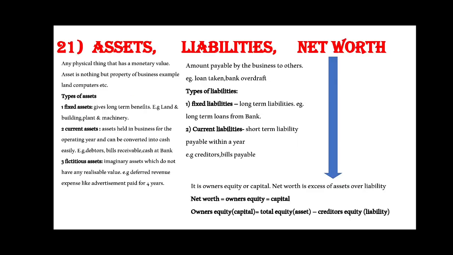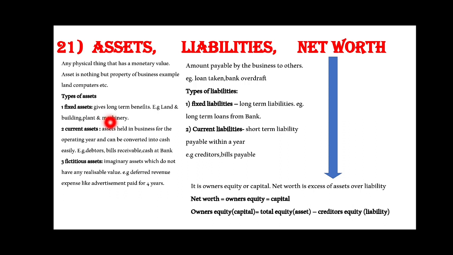Here, assets, liabilities and net worth. Assets are nothing but the properties of the business. Any physical thing that has a monetary value, or asset is the property of the business. For example, land, computers. Types of assets are fixed assets and current assets. Fixed assets give long-term benefit, for example, land and building, plant and machinery. And the current assets are held in a business for the operating year and can be converted into cash easily.